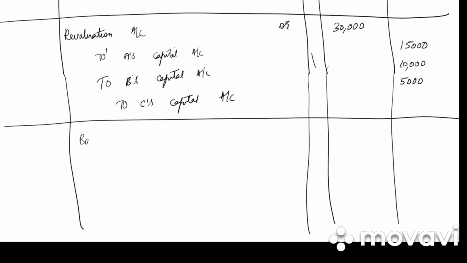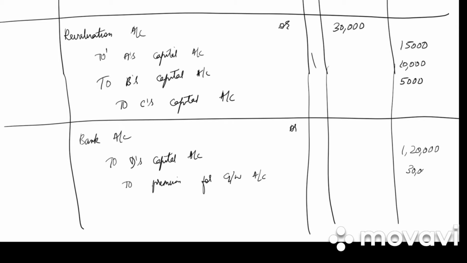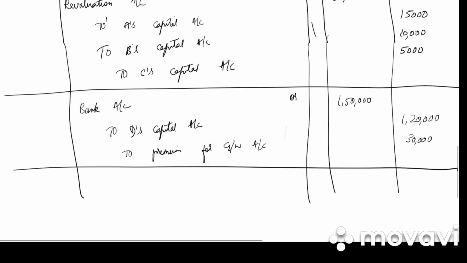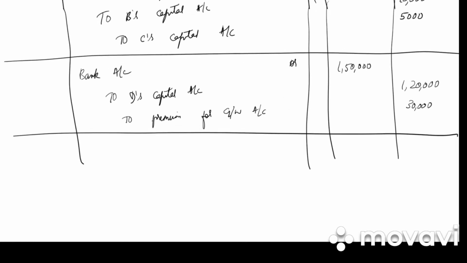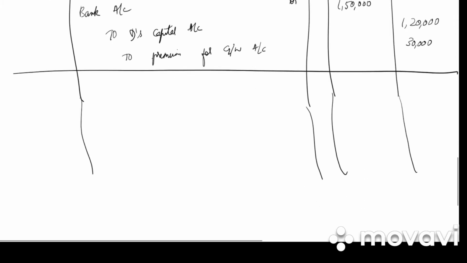Then the new partner has brought capital and goodwill. So bank account debited to D's capital account, to premium for goodwill account. How much capital did he bring? 1,20,000. Goodwill he brought 30,000. Total is 1,50,000. Write down the narration: amount brought in by D for capital and premium for goodwill.